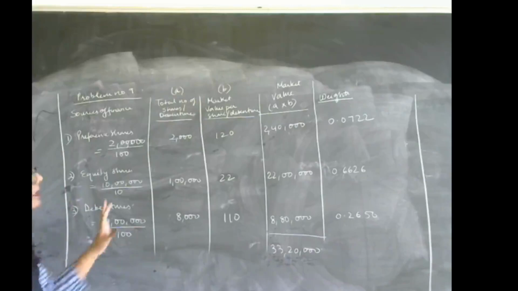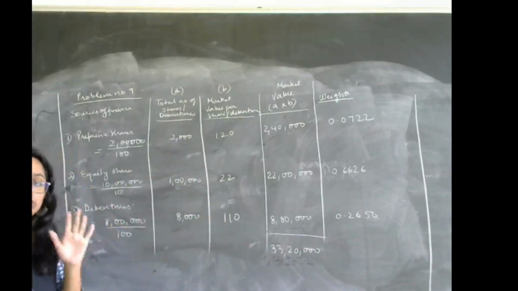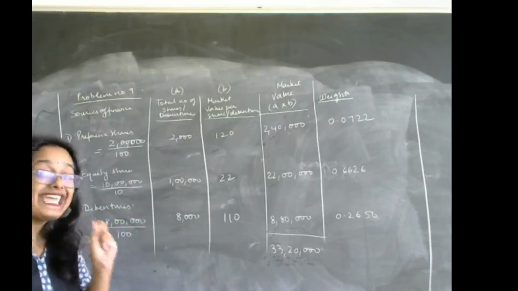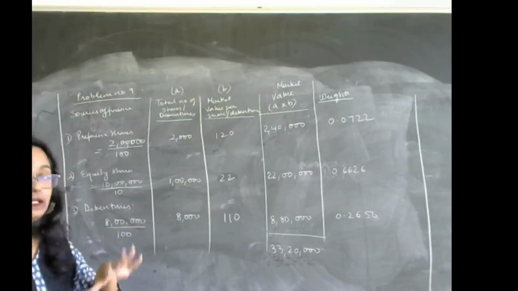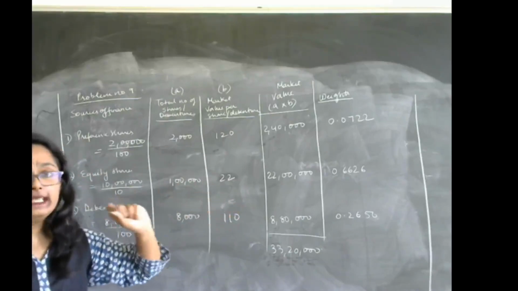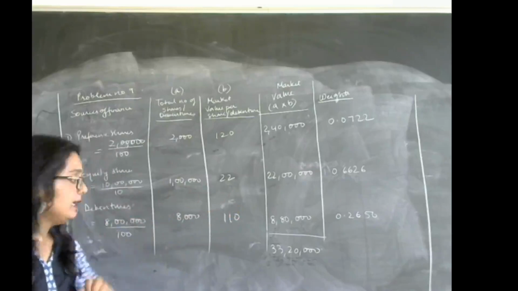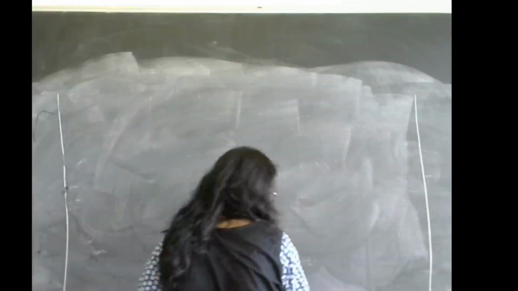Okay, so let us jot down the weights in one corner so that now we can find out the value, that is cost of capital, that is K. Let us find out the cost of capital. Then taking the cost of capital K values, multiplying with the weights, we will get weighted average cost of capital. Okay. So let us solve that.